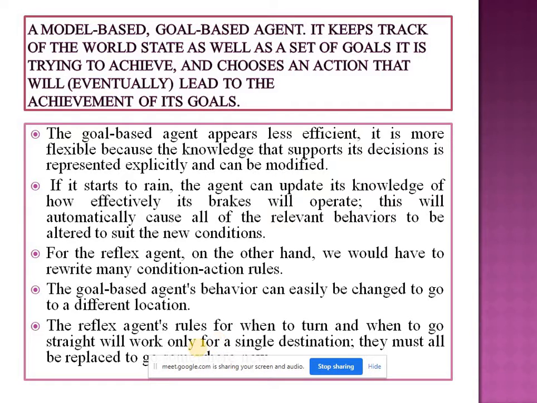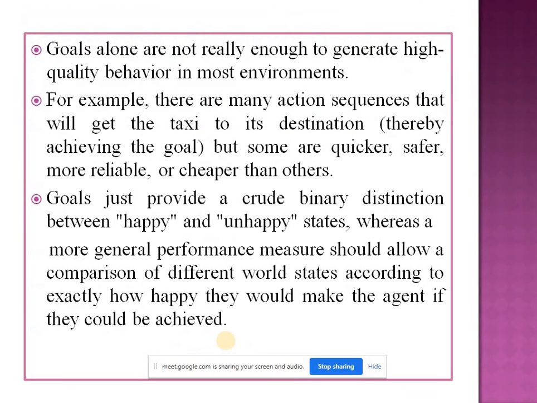Okay. The goal-based agent appears less efficient. It is more flexible because the knowledge that supports its decision is represented explicitly and can be modified. Okay, for the reflex agent, we would have to rewrite many condition-action rules. Okay, in short, this considers the goal. To satisfy the goal, it performs the action. This goal will be checked. A goal just provides a crude binary distinction between happy and unhappy states.